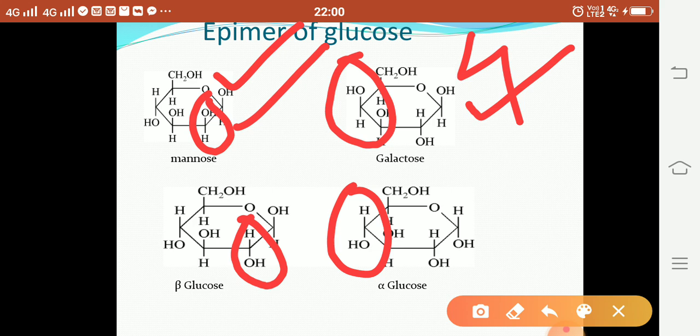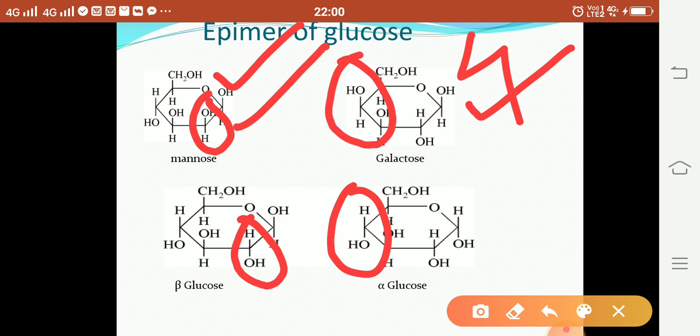Mannose is the epimer of glucose formed by interconversion of H and OH group at position 2 of glucose. Galactose is the epimer of glucose formed by interconversion of H and OH group at position 4 of glucose. So C2 gives mannose and C4 gives galactose.